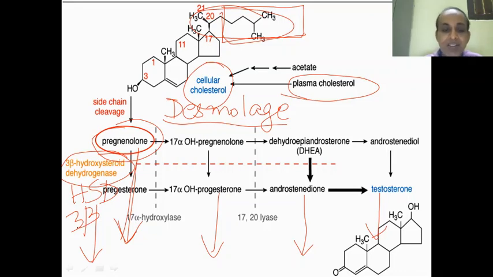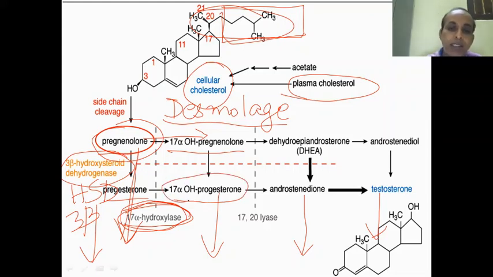One additional enzyme you can see here, 17-alpha hydroxylase, may be present in the zona fasciculata that is not present in zona glomerulosa. In the fasciculata, because of the presence of this enzyme 17-alpha hydroxylase, pregnenolone is converted to hydroxypregnenolone, or progesterone is converted to 17-alpha hydroxyprogesterone. And this is the glucocorticoid pathway.